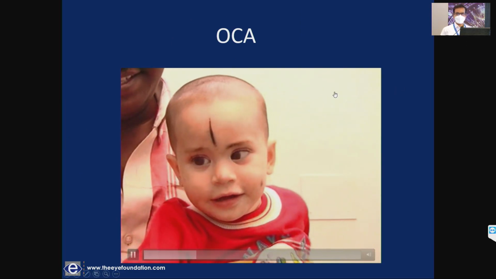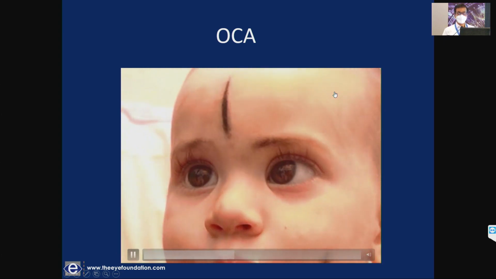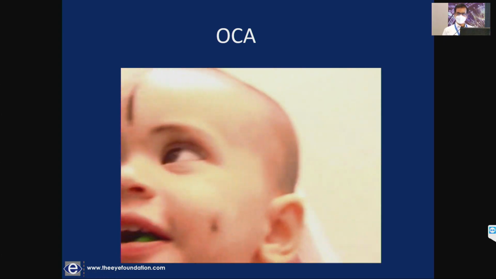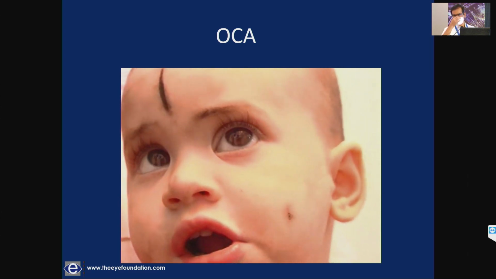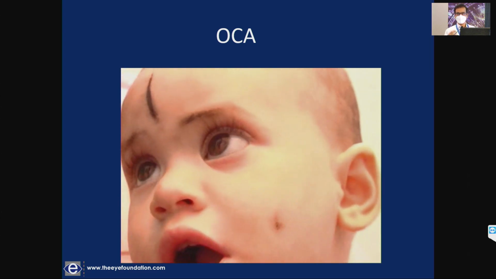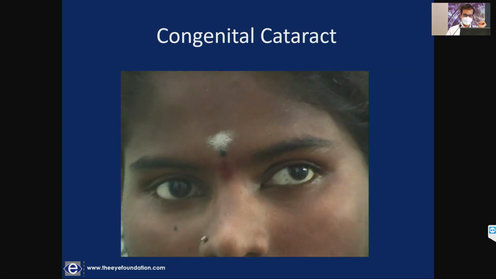So this is a child who has nystagmus and poor vision, that is his father holding him. Obviously it's a patient with oculocutaneous albinism. It may not be as obvious as this. Sometimes it may be evident only by iris hypopigmentation or iris transillumination defects. So we need to look for any obvious cause that could account for the poor vision of this child, especially if the nystagmus is pendular.